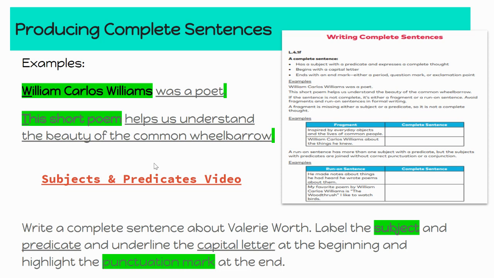Okay, so if you look at this one, the subject is in green, William Carlos Williams. That's who it's about, was a poet. That describes him. This short poem, that's what the sentence is about. What does it do? It helps us understand the beauty of the common wheelbarrow. That's the predicate. So the subject is green, the predicate is underlined.